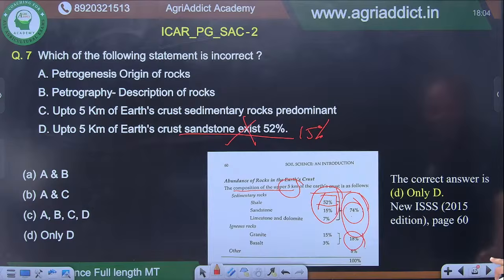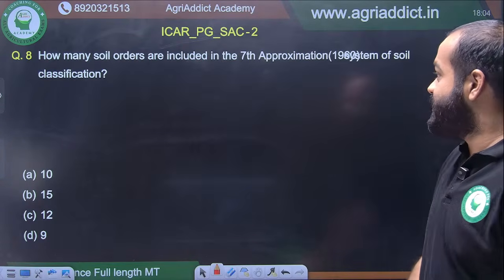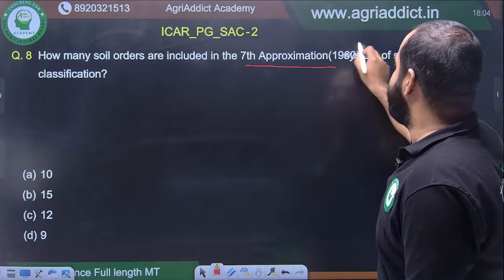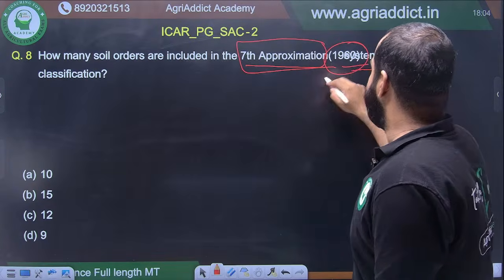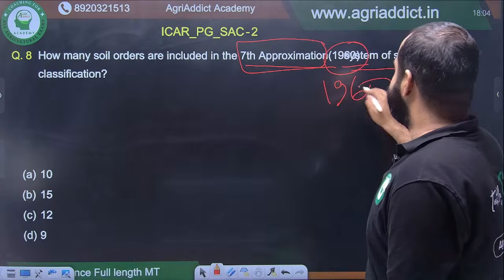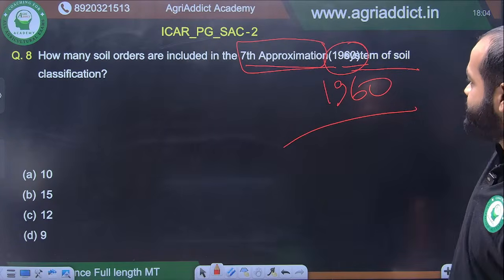Moving on to the next question. How many soil orders are included in the 7th approximation 1960? Sorry for the typing error here. How many soil orders are there in the 7th approximation system of soil classification?